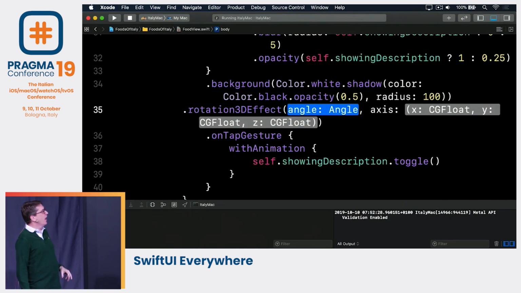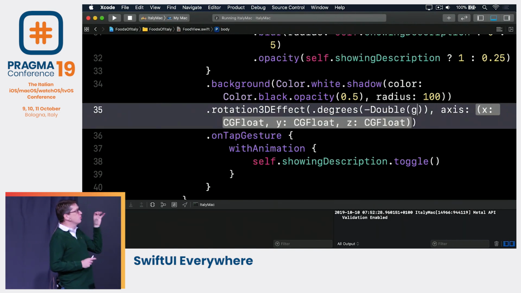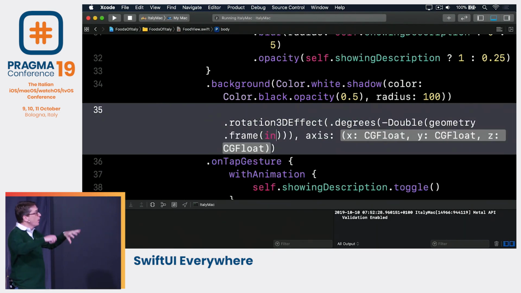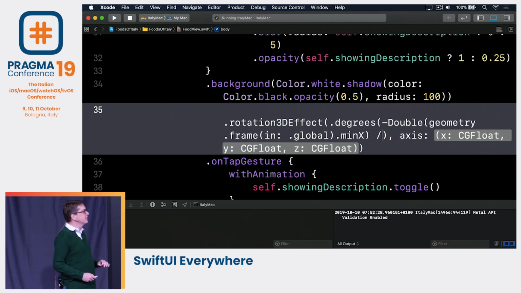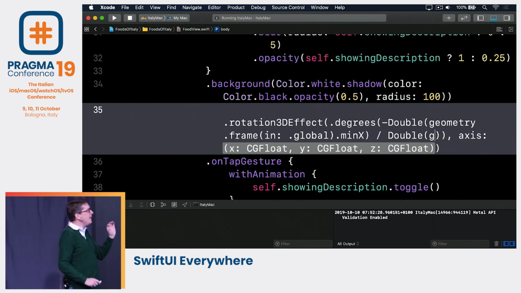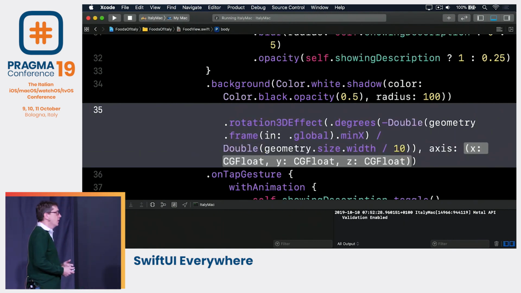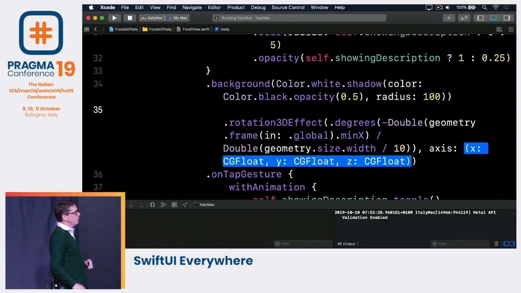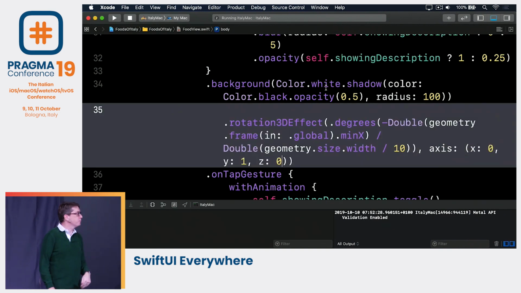And for the angle, what we're going to do is calculate our position on the screen. We're going to say the degrees of our double's position on the screen, minX, globally. Take that, divide by 10, a little bit of it, and divide it also by the size of our screen. So you get a little bit of a modifier here, and rotate around the y-axis, which is going down vertically.